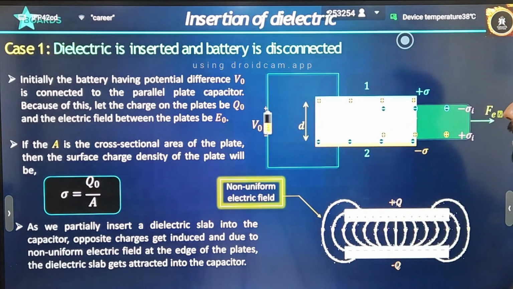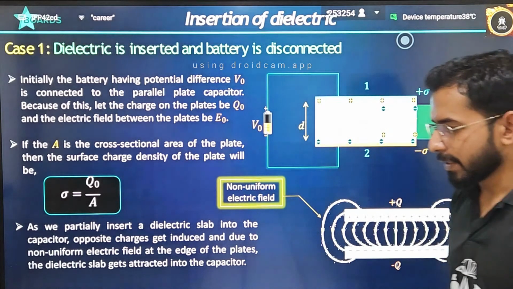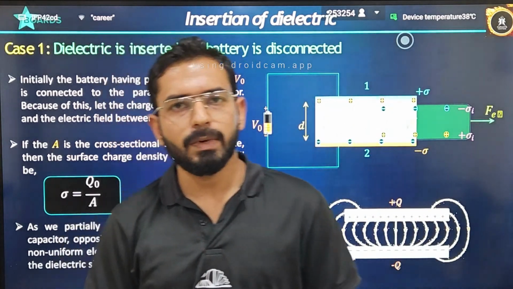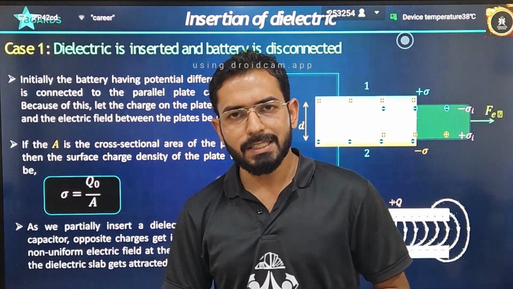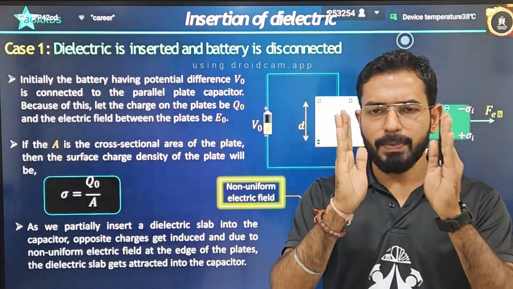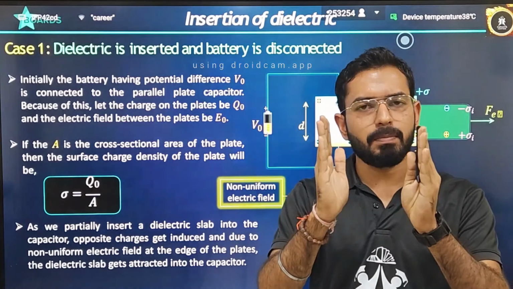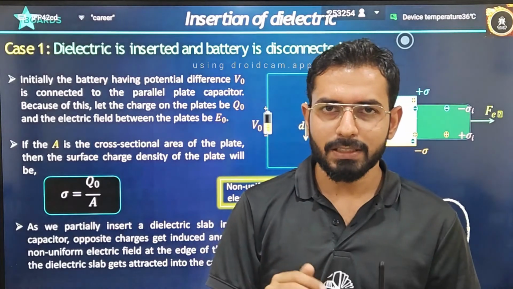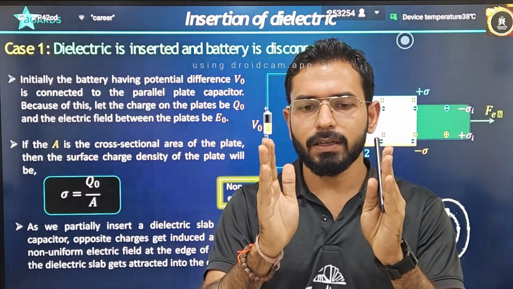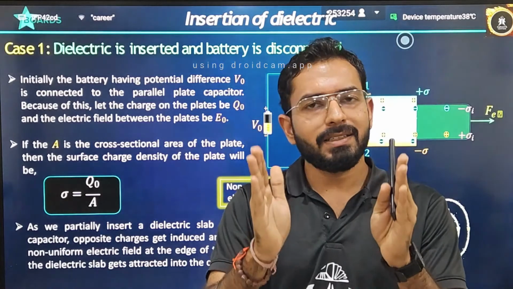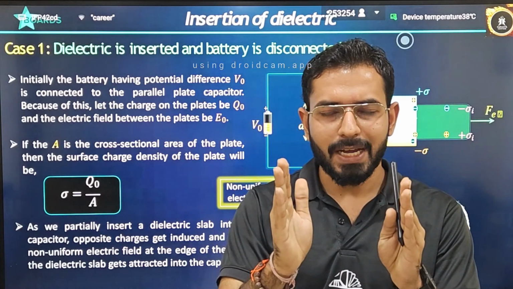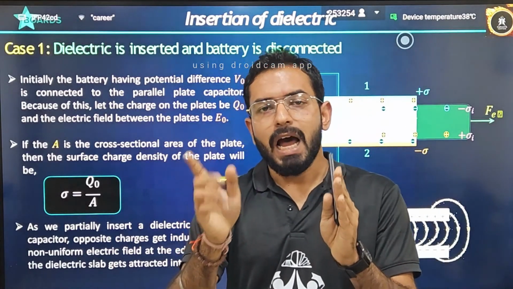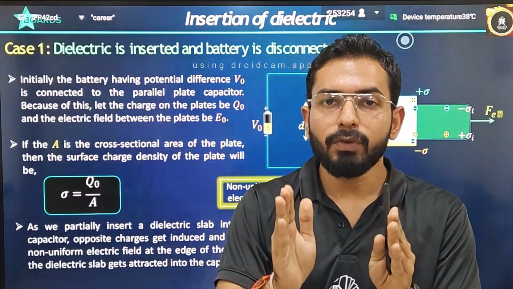Is it clear? So now, insertion of dielectrics. When you are inserting a dielectric, there are two kinds of cases from which questions will be asked. First case: let's suppose your parallel plate capacitor is connected to a battery, and you insert a dielectric inside the capacitor, and the battery is still connected after inserting also. Second case: after inserting the dielectric, the battery will be removed.